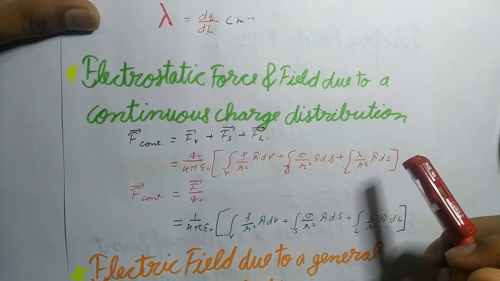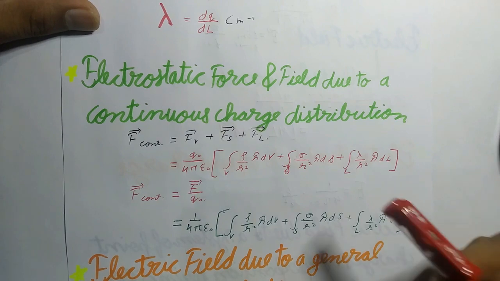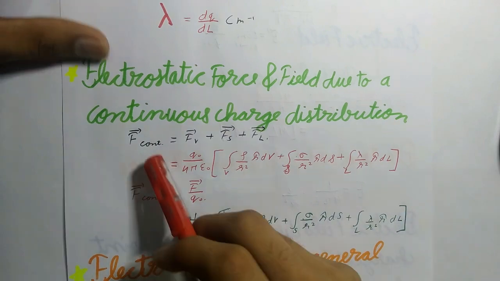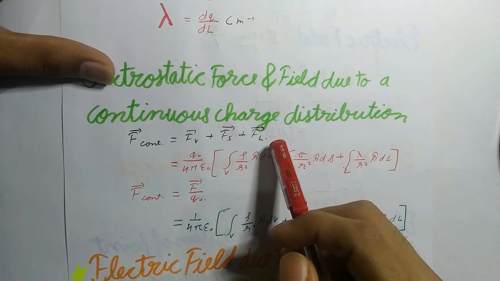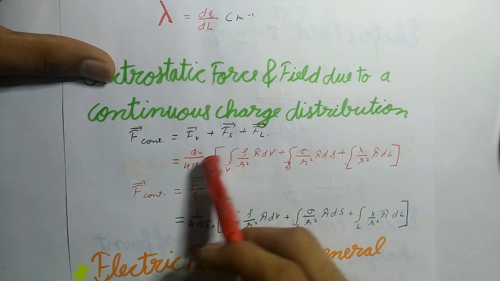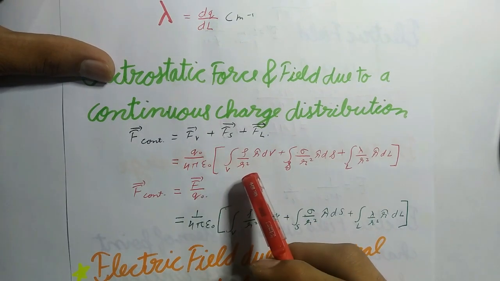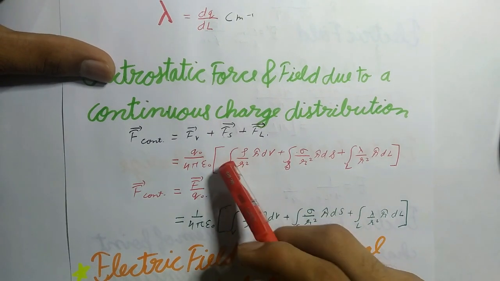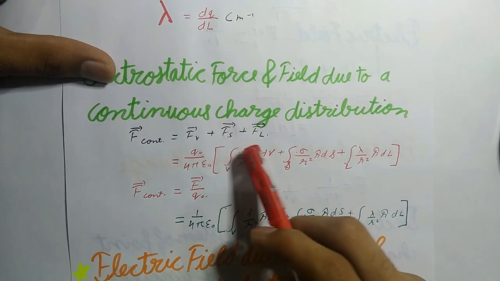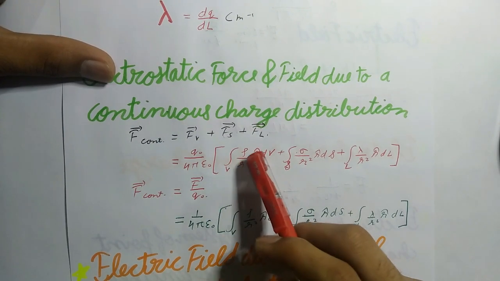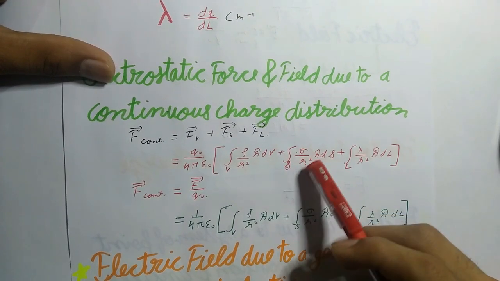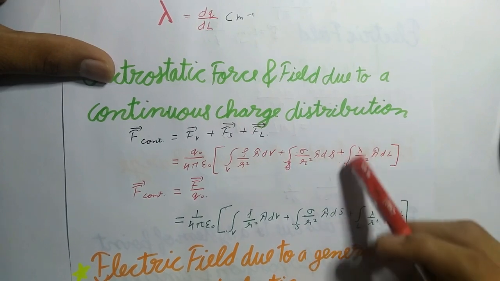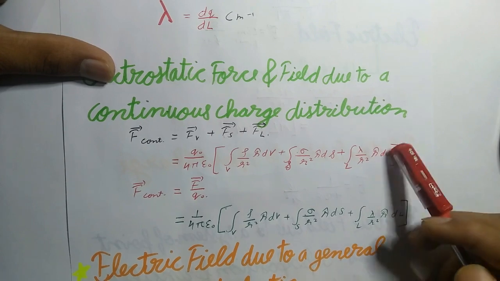The total force on a charge q naught due to a continuous charge distribution is given by F continuous equals Fv plus Fs plus Fl, and you can write this as q naught upon 4 pi epsilon naught, and in the bracket, integration over V of rho upon r square r unit vector dv, plus summation over S of sigma upon r square r unit vector ds, plus summation over L of lambda upon r square r unit vector dl.